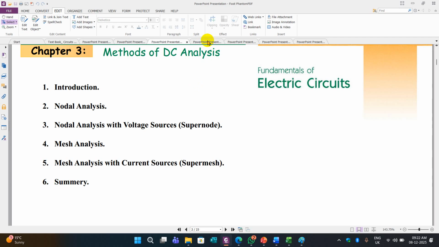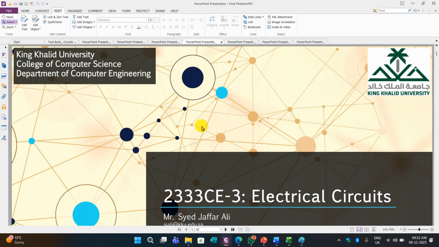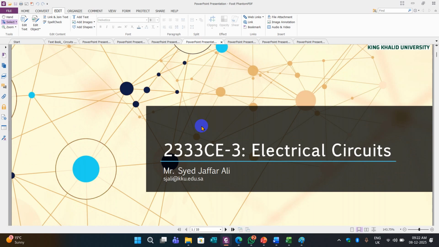So this is a long answer question. One question will surely come, node analysis or mesh analysis. Any one will come from here because there are 3 questions in Part C: one from chapter 3, one question from chapter 4, and one from chapter 7.